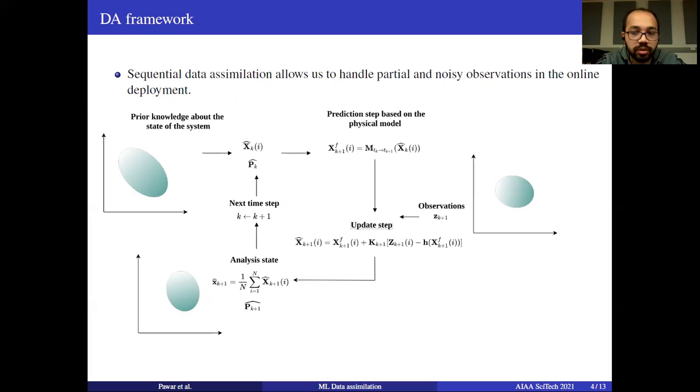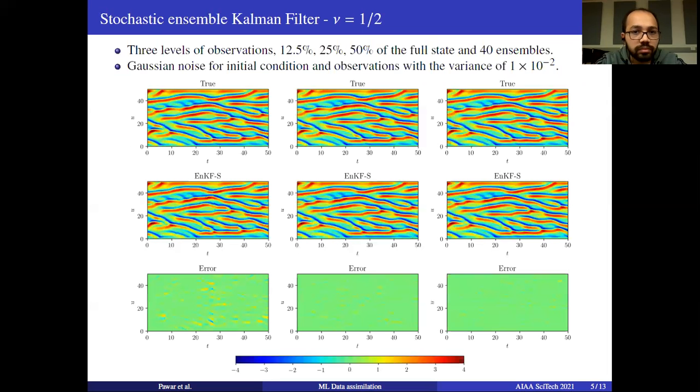We'll be using two data assimilation algorithms based on the ensemble Kalman filter. The first one is the stochastic EnKF, and the second one is the deterministic EnKF. The difference is that in the stochastic EnKF, we generate virtual observations, but in the deterministic EnKF, we do not have any virtual observations. We'll be comparing the performance of EnKF for three different levels of observations, which correspond to 12.5%, 25%, and 50% of the full state, meaning we are observing 16, 32, and 64 observations, and we have the number of ensembles fixed at 40 for all the numerical experiments.